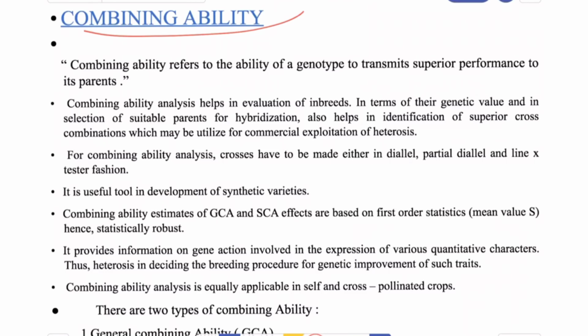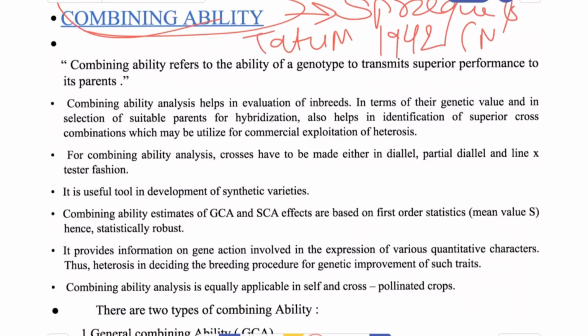The concept of combining ability was first given by Sprague and Tatum in 1942 while working on maize. Now, what is combining ability? It is the ability of a genotype to transfer its superior performance from its parents to its offspring.